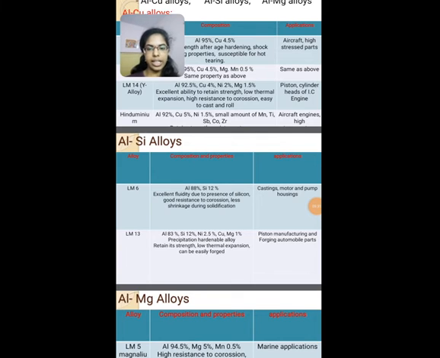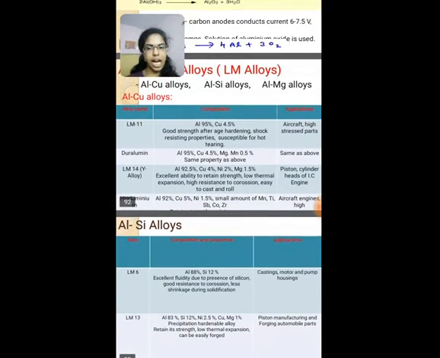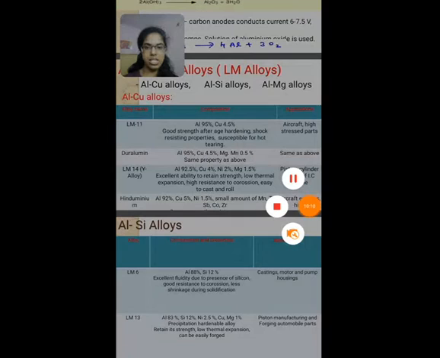LM13, which contains 83% aluminium, 12% silicon, 2.5% nickel, and manganese and copper 1%. Precipitation hardenable alloy that retains its strength, low thermal expansion, and can be easily forged. LM13 is used in piston manufacturing and forging automobile parts. And in aluminium copper alloys, we have duralumin, which contains 95% aluminium, 4.5% copper, magnesium and manganese 0.5%. And duralumin finds applications in aircraft and high stressed parts.